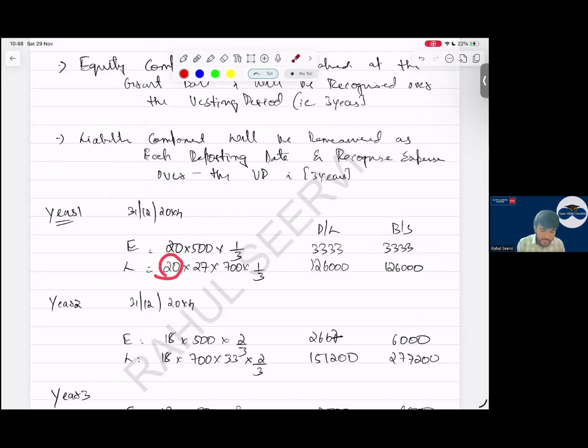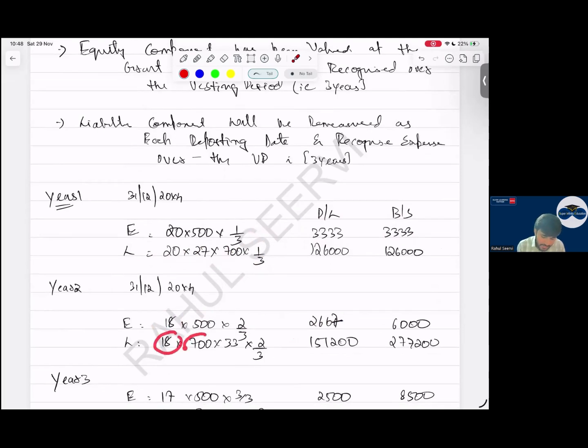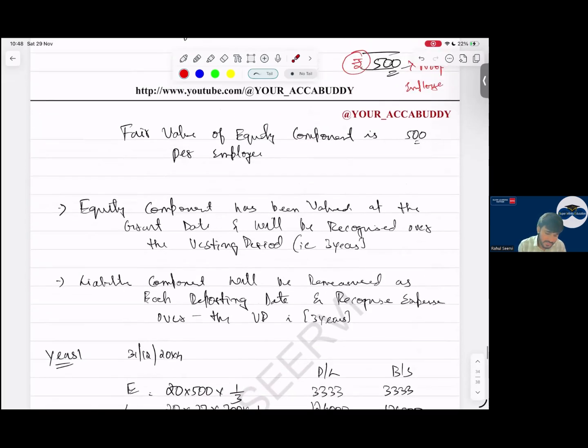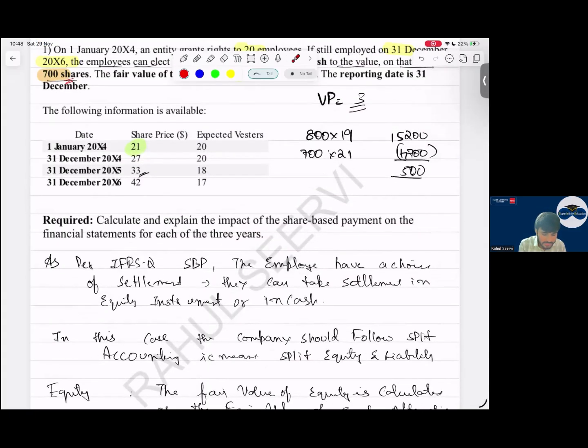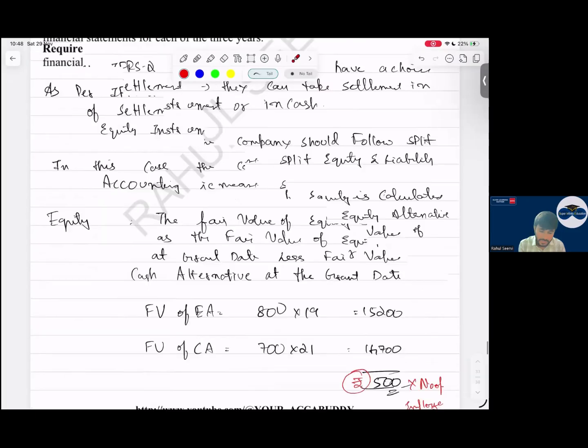So 20 into 27 into 700 shares: 20 employees, price is 27 at the year end, 700 is the shares, into 1 by 3. Then year 18 are expected, into 500 into 2 by 3. Excess is how much? 2667. Year 18 into 700 into price is how much? 33. So 27, 33, 42. I'm doing it on that basis.